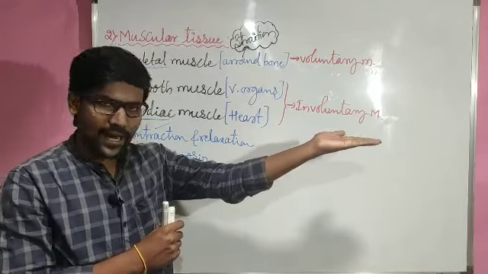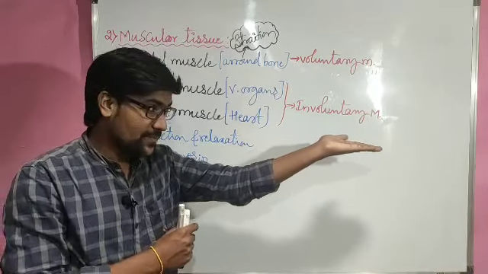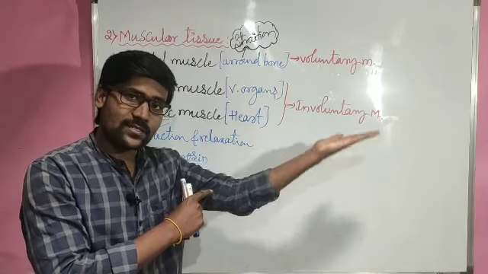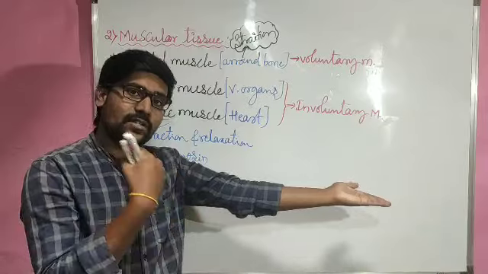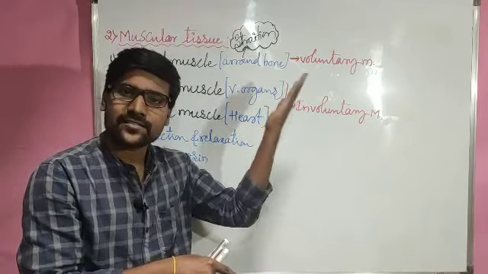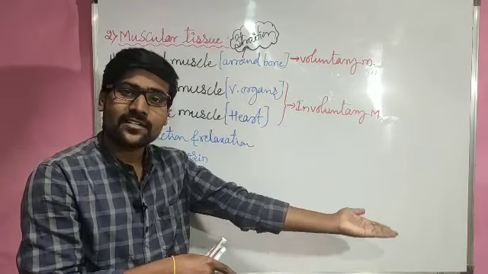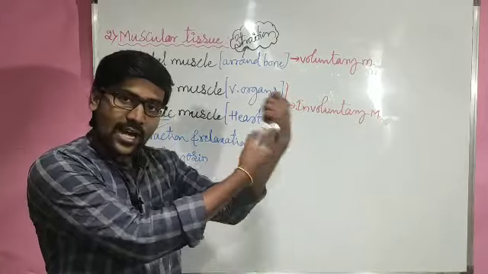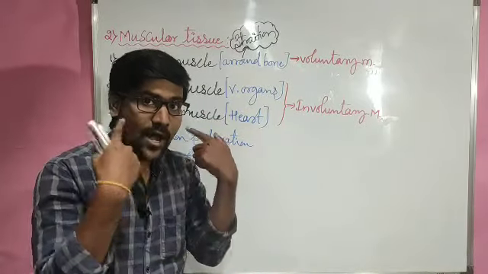Imagine right now my hand is like this. If I am lifting the hand, am I thinking of lifting the hand or is it just going as it is? Yes, first I have to think to lift the hand, then only the hand is going to lift. That means I have to decide.